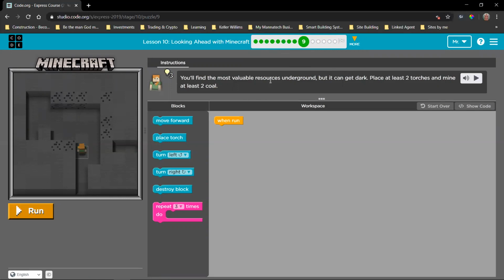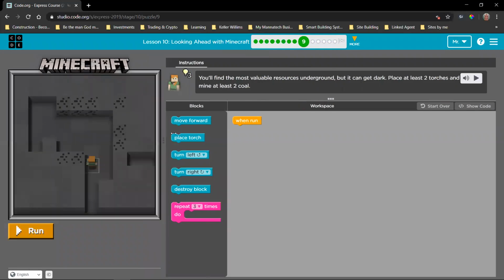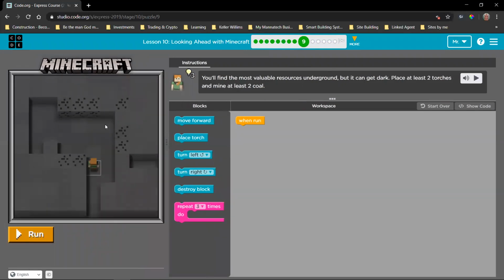Here are the instructions. So we always read this first. Then we view our play window here, or play area. This is where everything happens that we do. Here we have our toolbox. Now this toolbox means that these blocks are all tools that we can use to create code to make this character do something. Now these blocks can get pulled into the workspace like that.